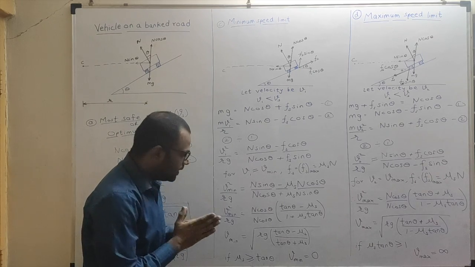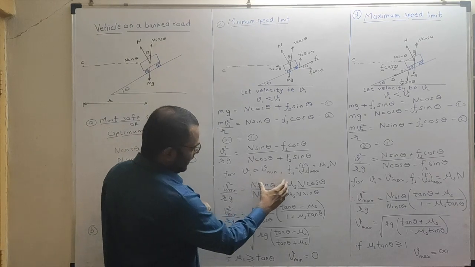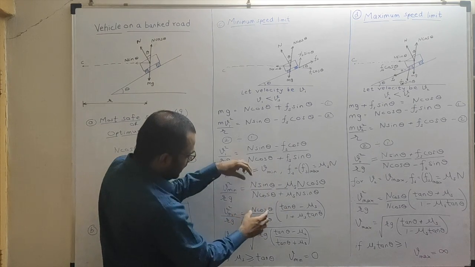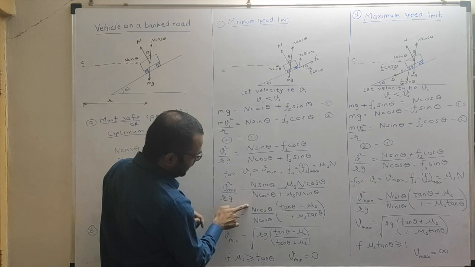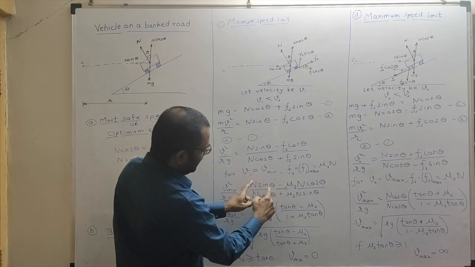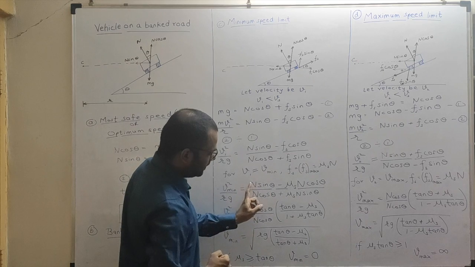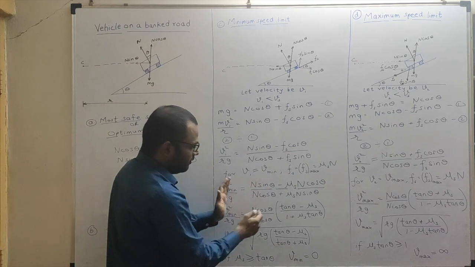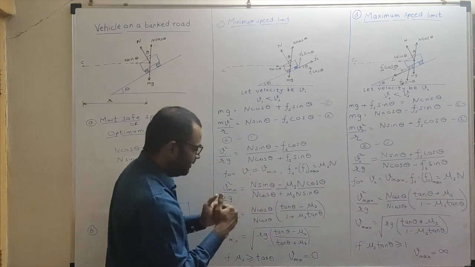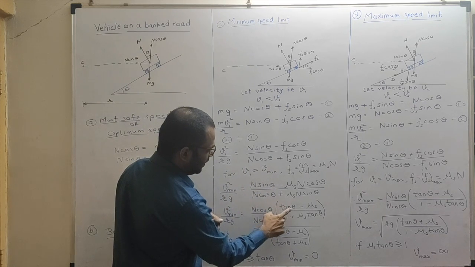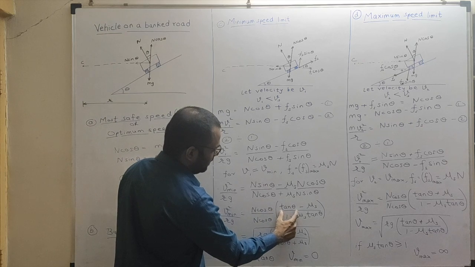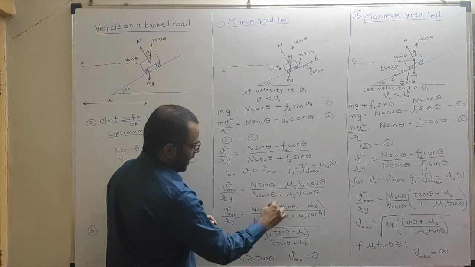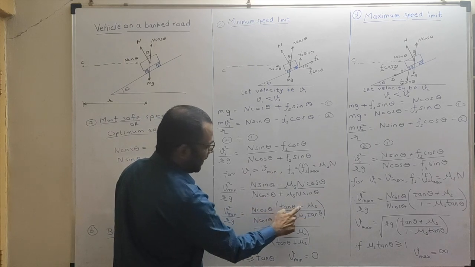Getting this? Okay, fine. Now I am taking out n cos theta from the numerator as well as the denominator on the right hand side. Taking n cos theta from the numerator, I will be left with sin theta upon cos theta inside, because from sin theta I am taking out cos theta. That will make it tan theta. Or reverse, tan theta is nothing but sin theta upon cos theta; if I multiply it by cos theta again, I get sin theta. Hence taking out n cos theta in the bracket, I am left with tan theta minus mu s.